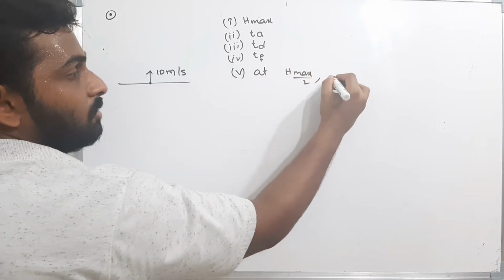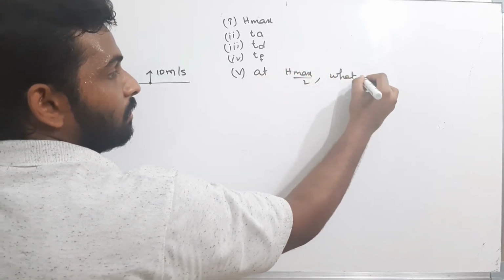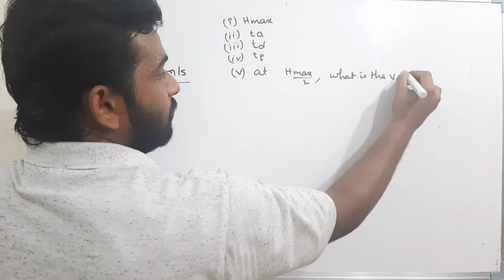Now they ask to find, at half of the maximum height, what is the velocity of the body?